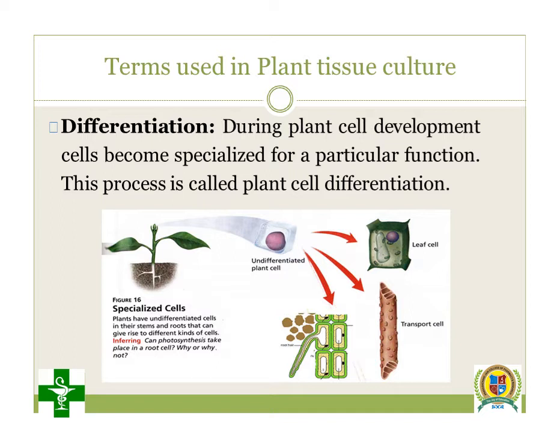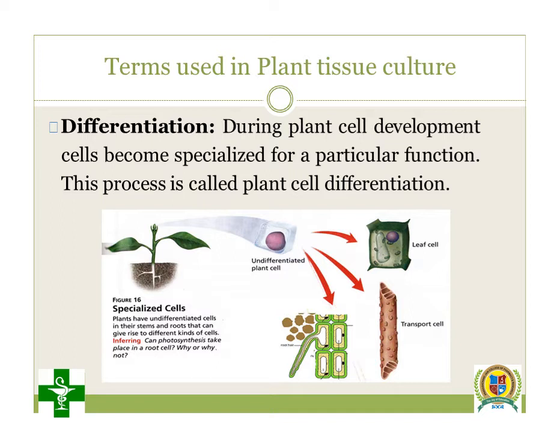See the picture. There is a picture of a plant, and from that plant they are taking one cell. That is called an undifferentiated plant cell. And we know what is meant by plant tissue culture. Plant tissue culture is a technique where, using a single cell, we can produce a whole plant using a sterile environment and nutrient media.